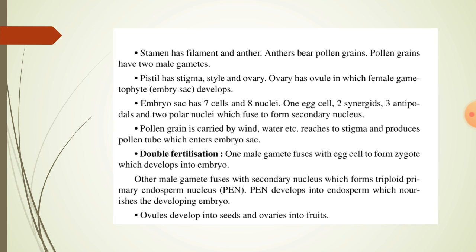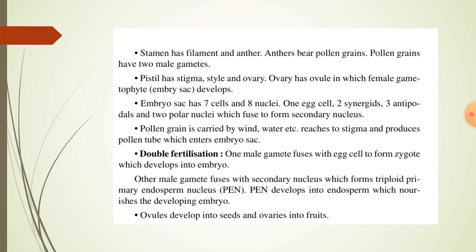Stamen has filament and anther. Anthers bear pollen grains. Pollen grains have two male gametes. Pistil has stigma, style, and ovary. The ovary has ovules in which the female gametophyte, the embryo sac, develops. The embryo sac has 7 cells and 8 nuclei: 1 egg cell, 2 synergids, 3 antipodals, and 2 polar nuclei which fuse to form the secondary nucleus.